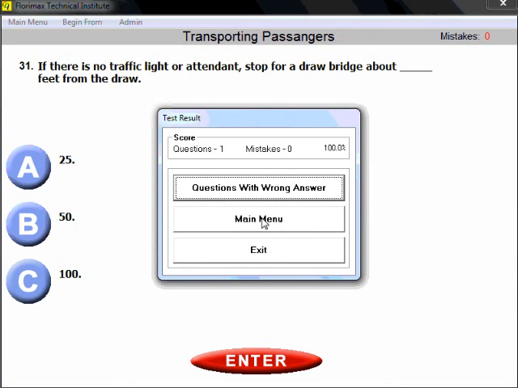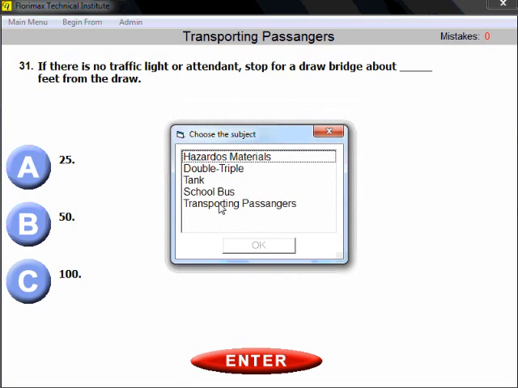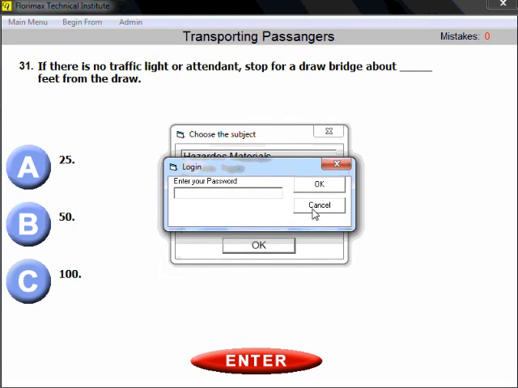So if you need to repeat the questions, you click on main menu and you go to transporting passengers and repeat it again and again.